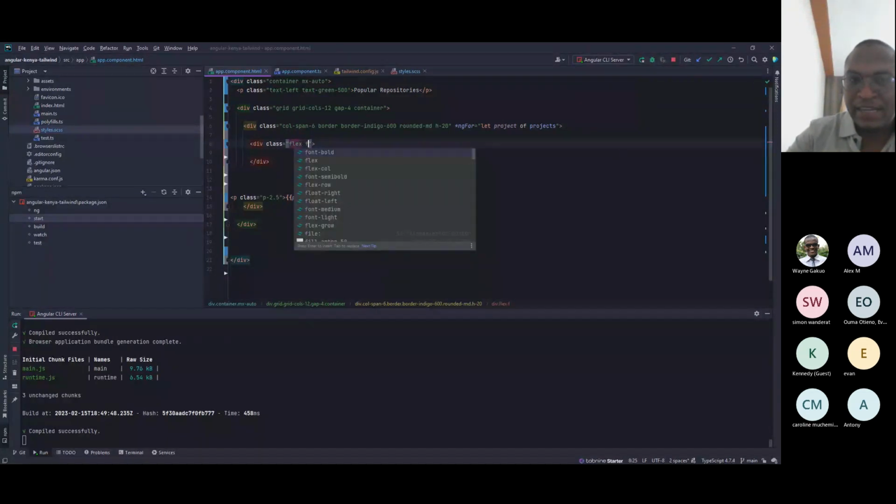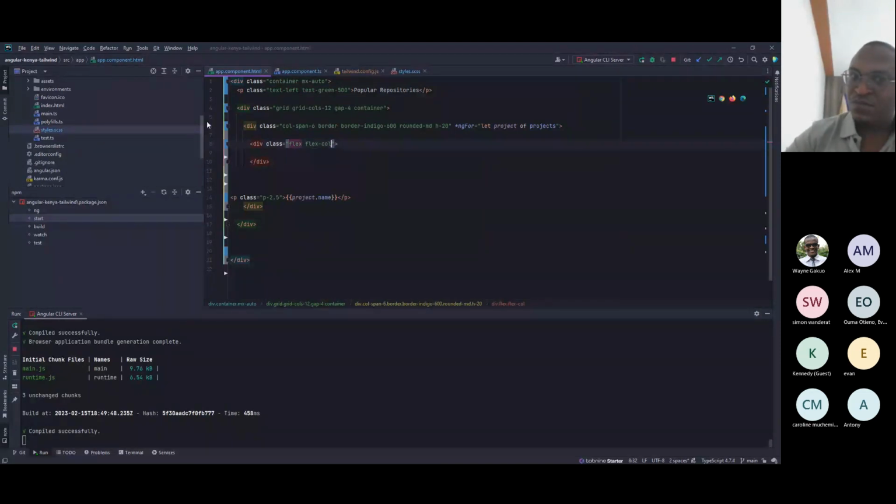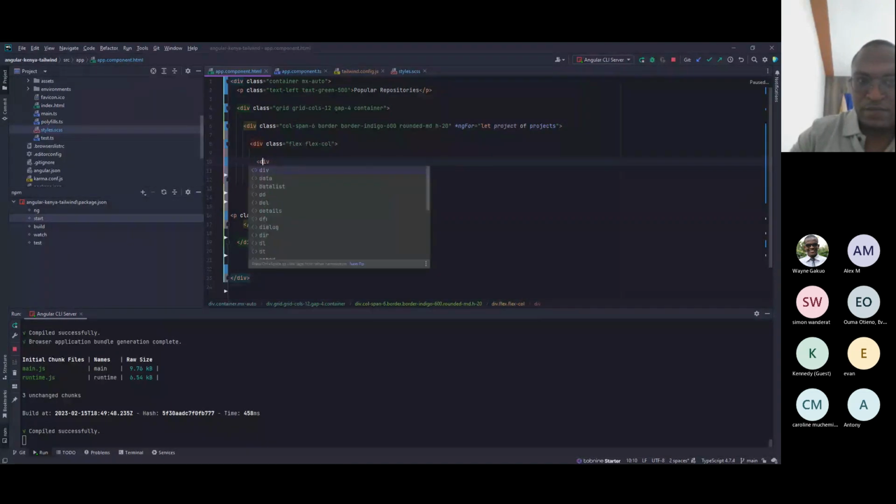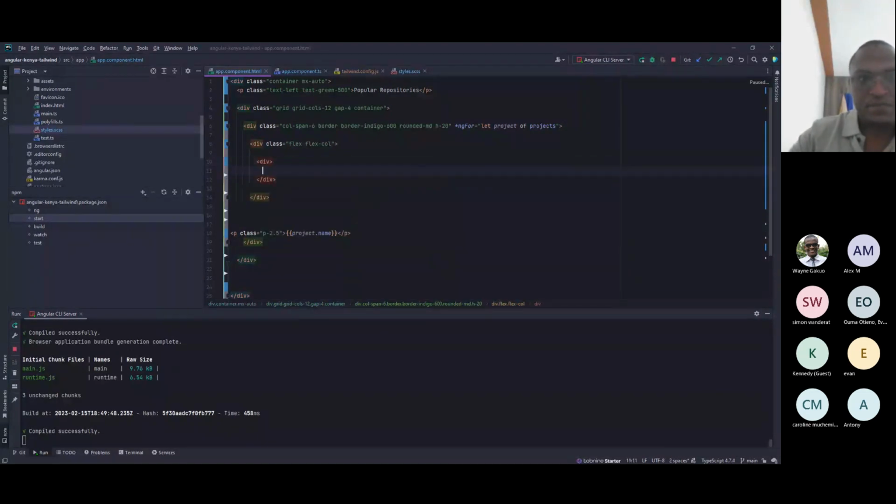We've said it's a flex column with 2 rows. So basically this will be a div, that's the first row, then there'll be the second.